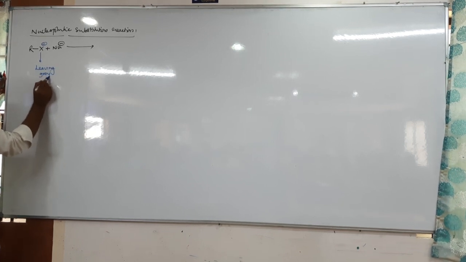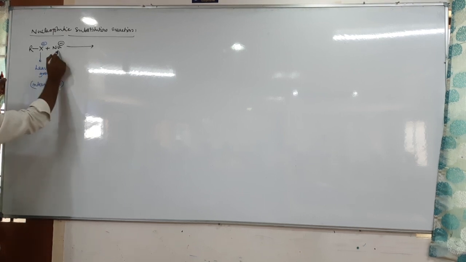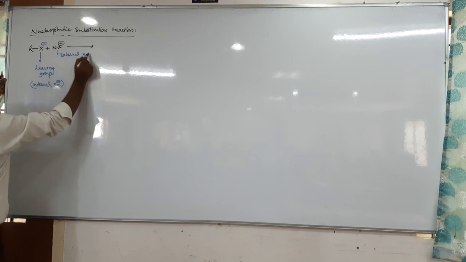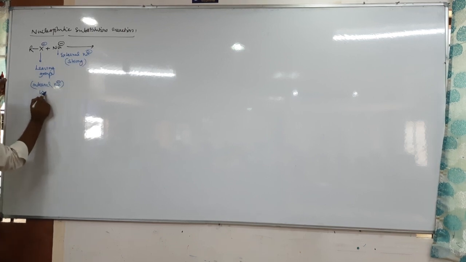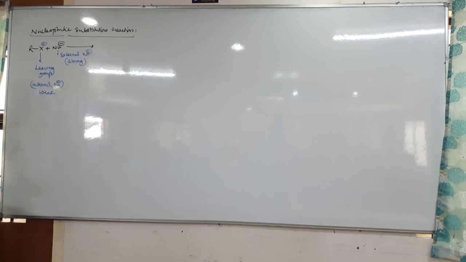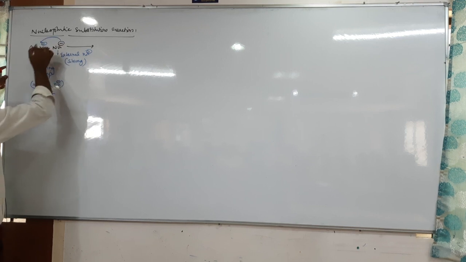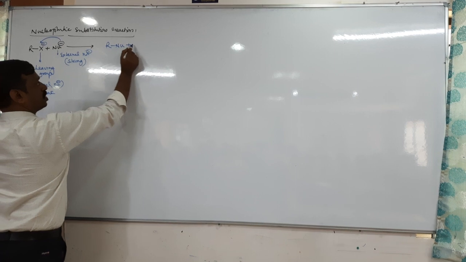This is leaving group. It is also called the internal nucleophile. Okay, now this is the external nucleophile, and of course it must be strong, and the leaving group must be weak. Therefore, now tell me, in this reaction, the strong nucleophile Nu minus displaces the weak nucleophile X minus, so that what it forms, R-Nu plus X minus.